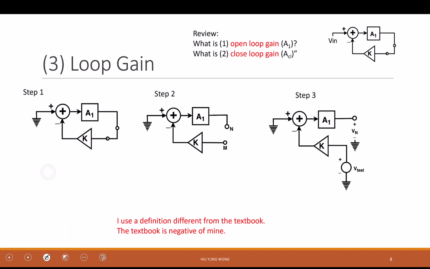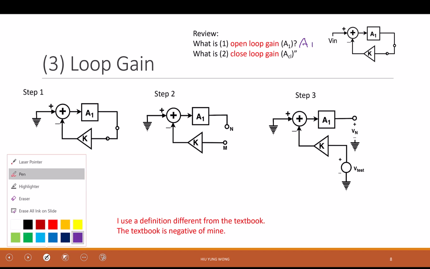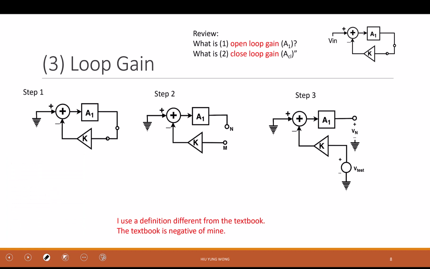Open loop gain is when you did not hook it up to any circuit, right? Now, what is the closed loop gain? Or maybe it is better to say this: I call this X, this Y, this Z. Open loop gain, of course, A1 equals to, what is that for these variables? A1, X, Y, Z.